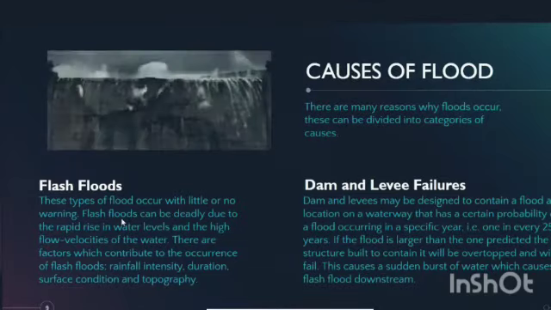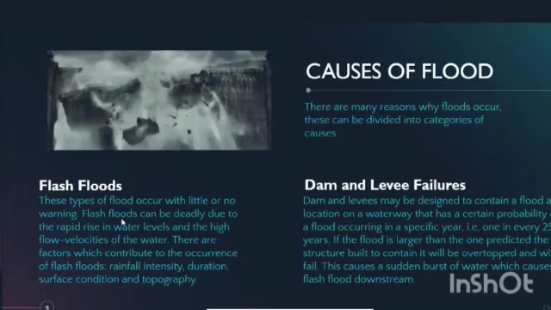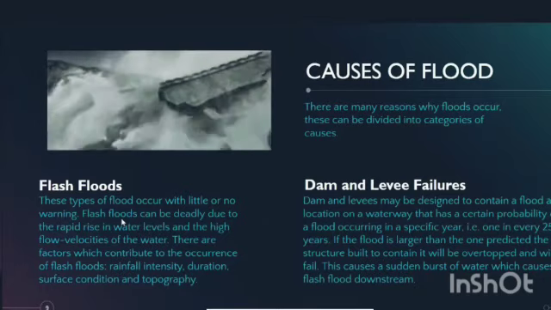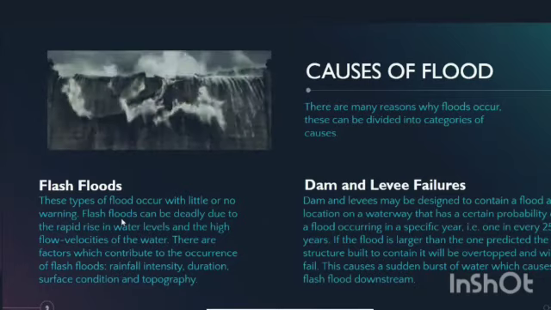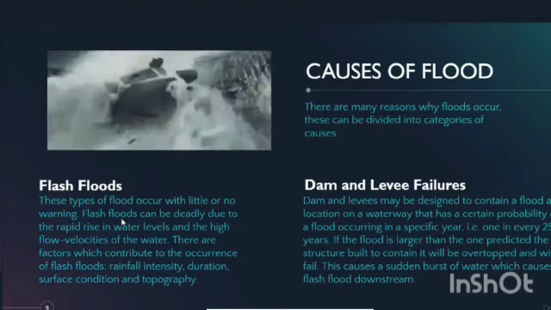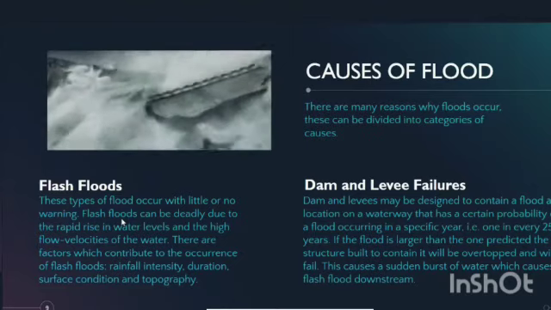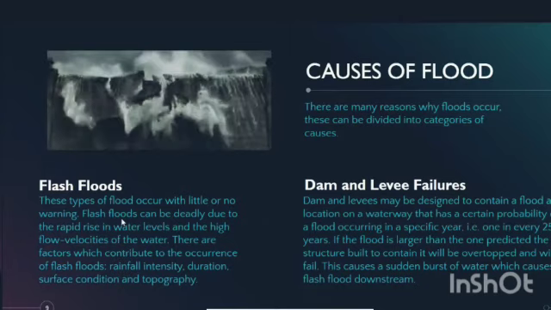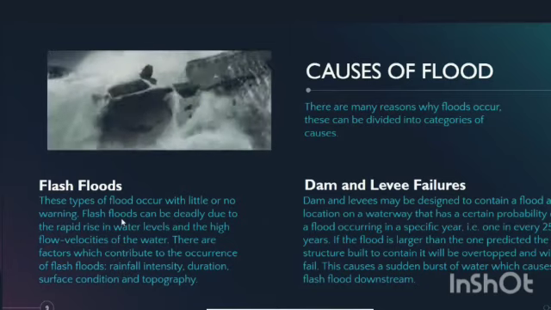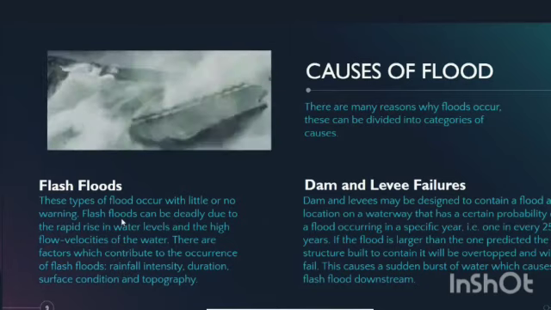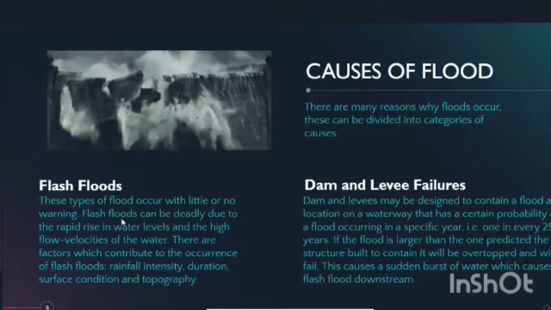Causes of floods. There are many reasons why a flood occurs. They are divided into categories of causes. Flash floods are floods that occur with little or no warning. Flash floods can be deadly due to the rapid rise in water levels and high flow velocity of water. These are the factors that contribute to the occurrence of flash floods: rainfall, duration, surface condition, and topography.